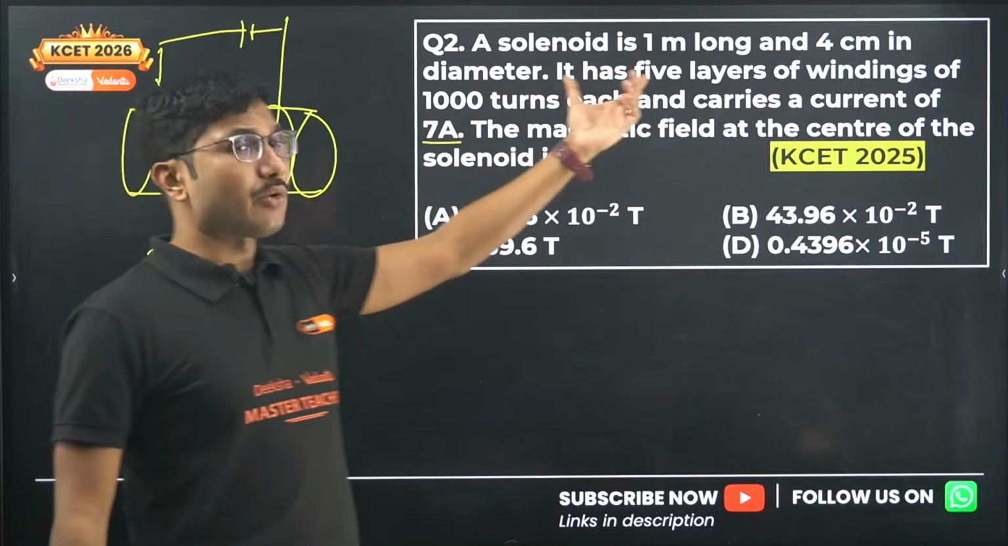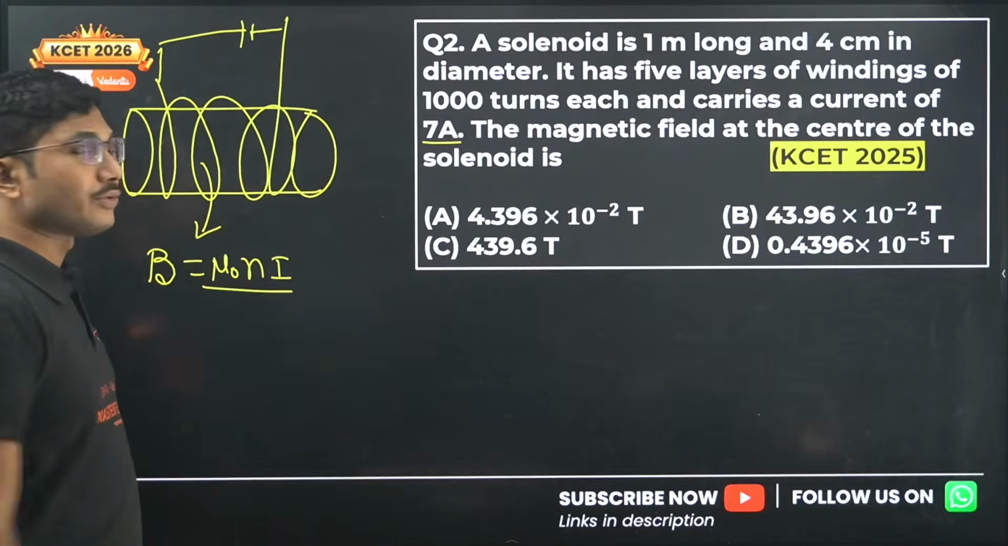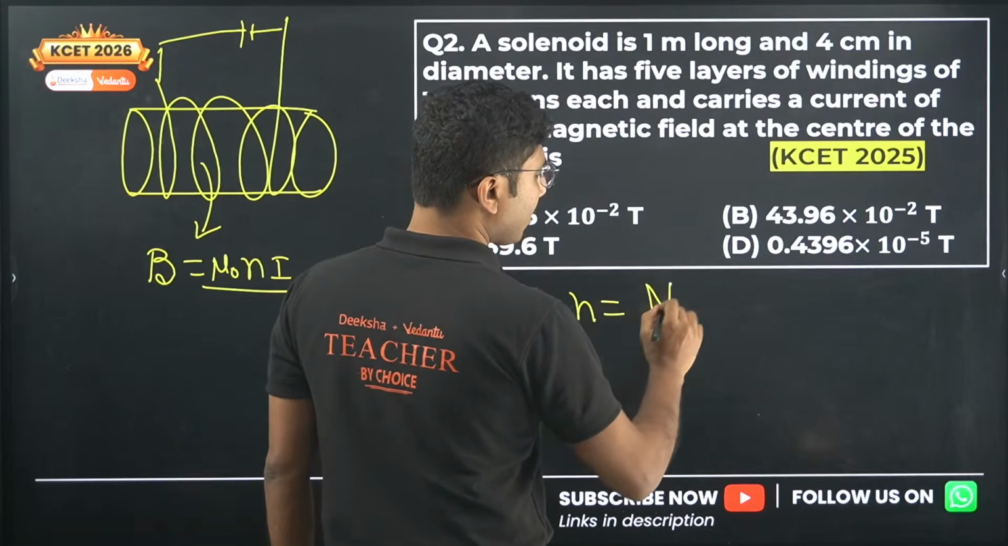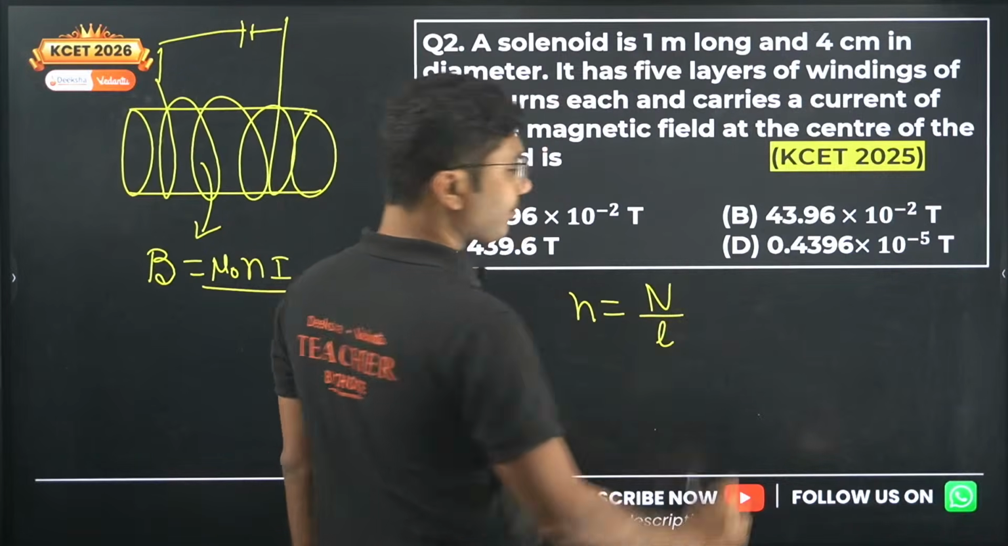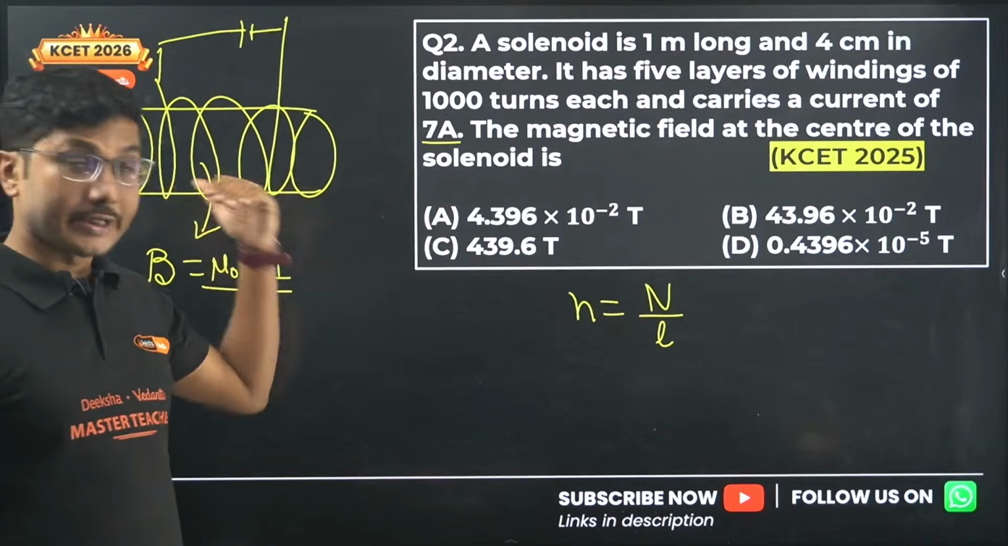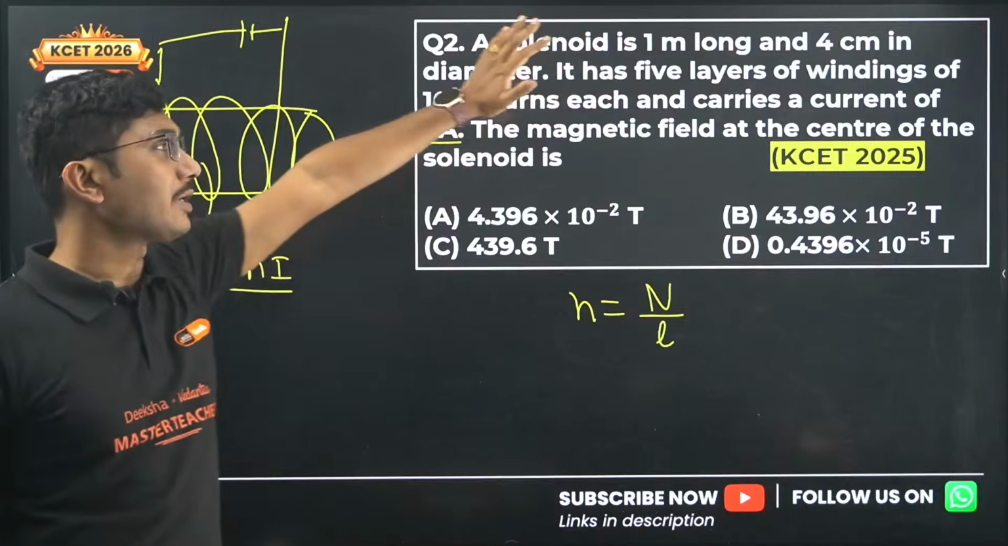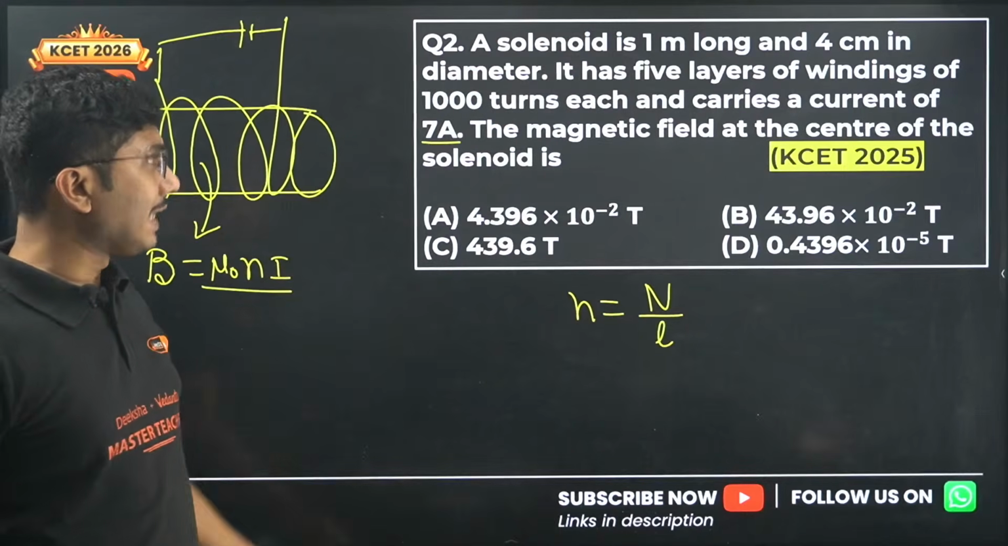Length is required because this small n is actually total number of turns divided by its length. That is number of turns per unit length. So that's why this length is important, but here length is also given as 1 meter, so you don't need to worry about it as well.